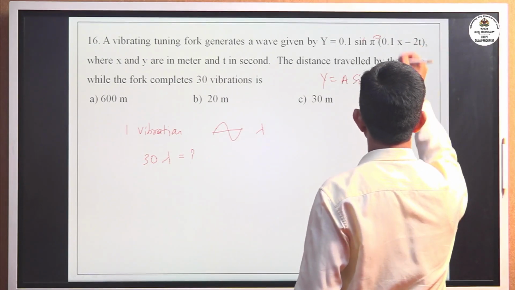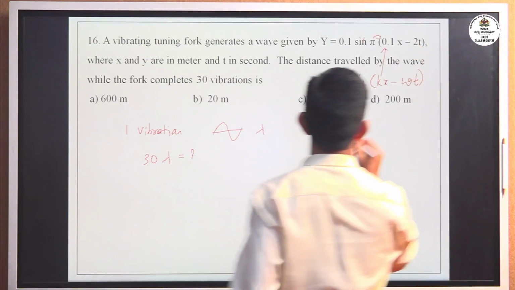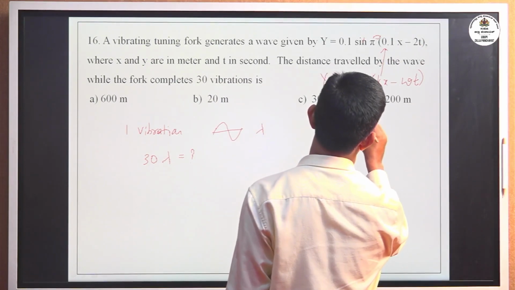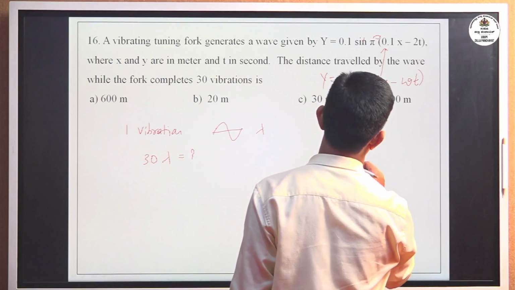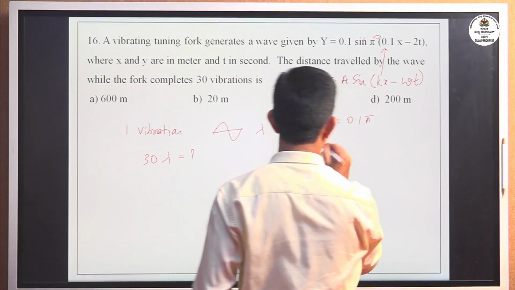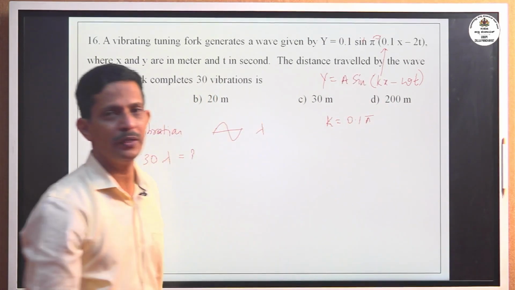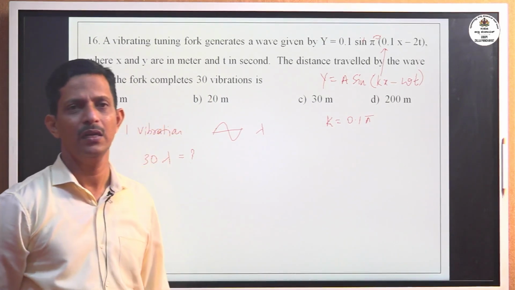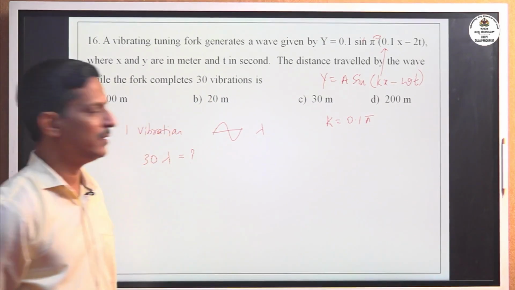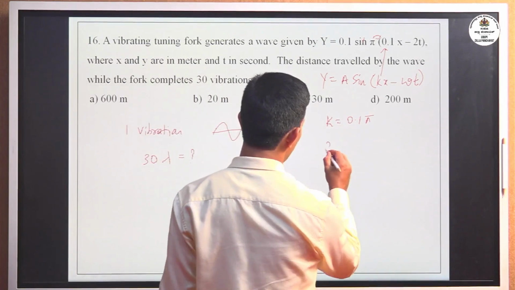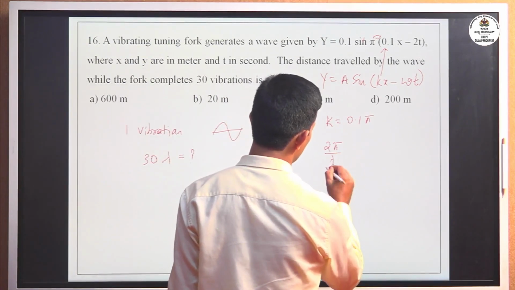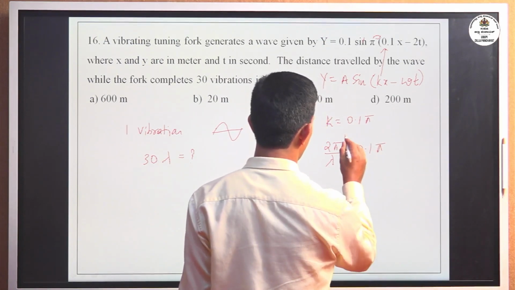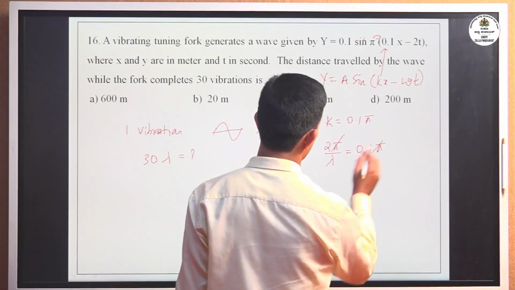Now comparing, we get k equal to 0.1 times pi. Pi, it is the angular wave number. What is the expression for k? You know that k is 2 pi divided by lambda, that is equal to 0.1 times pi, where pi gets cancelled.